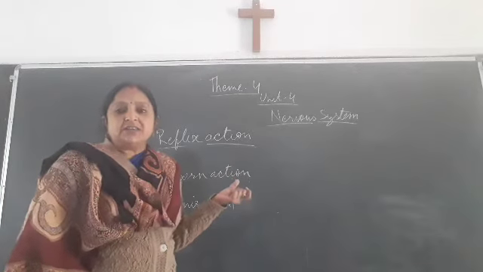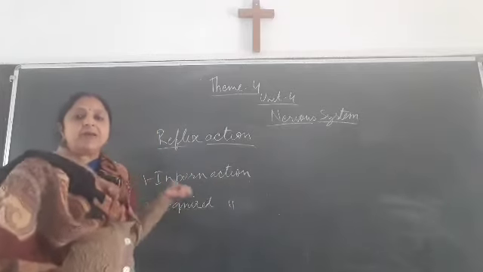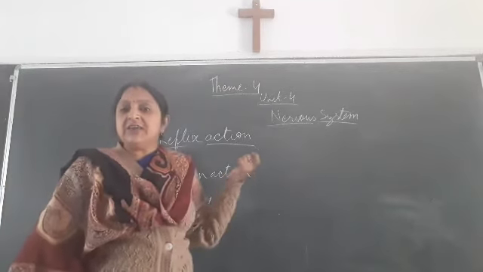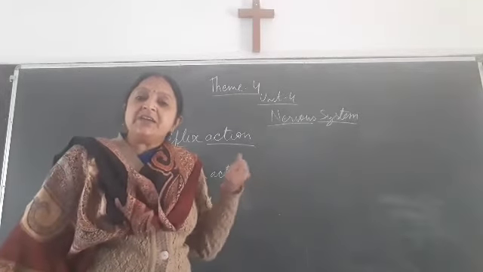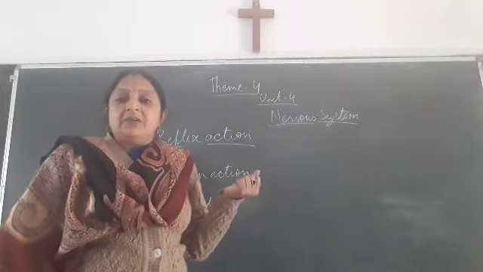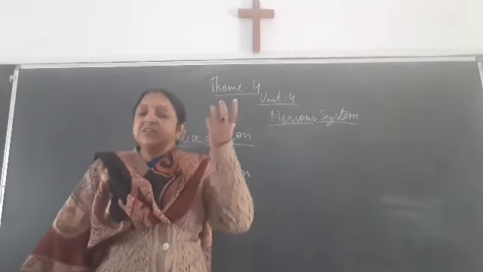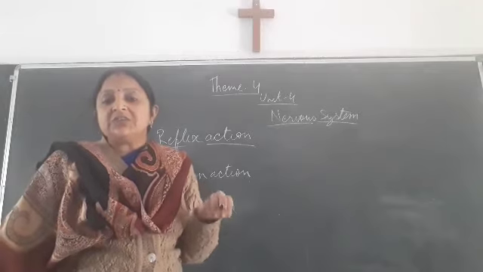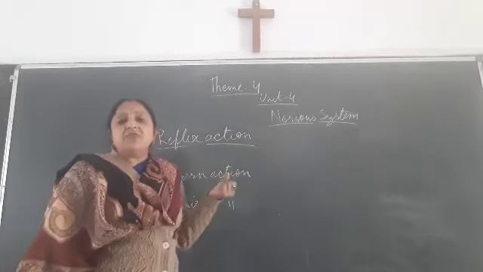To save us, our spinal cord messages our leg to come back. There is no involvement of the brain, because in an immediate action there is no time to give the message to the brain or to receive the message from the brain, so it is called the immediate action.